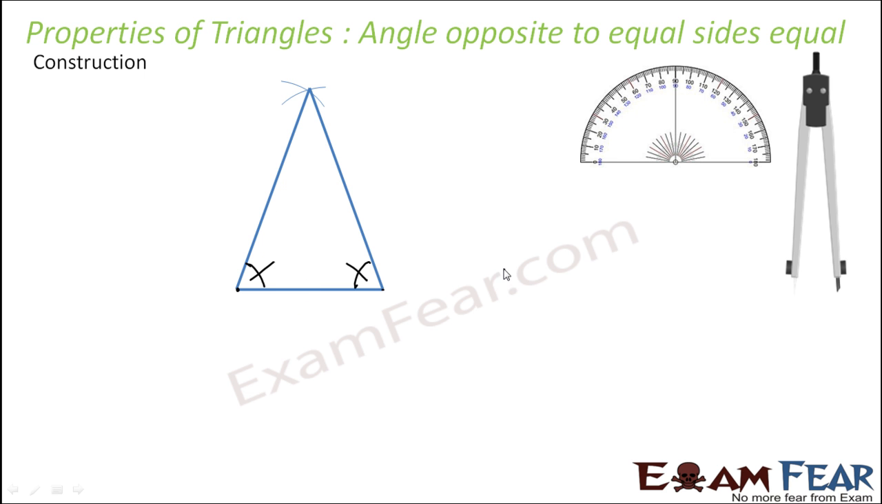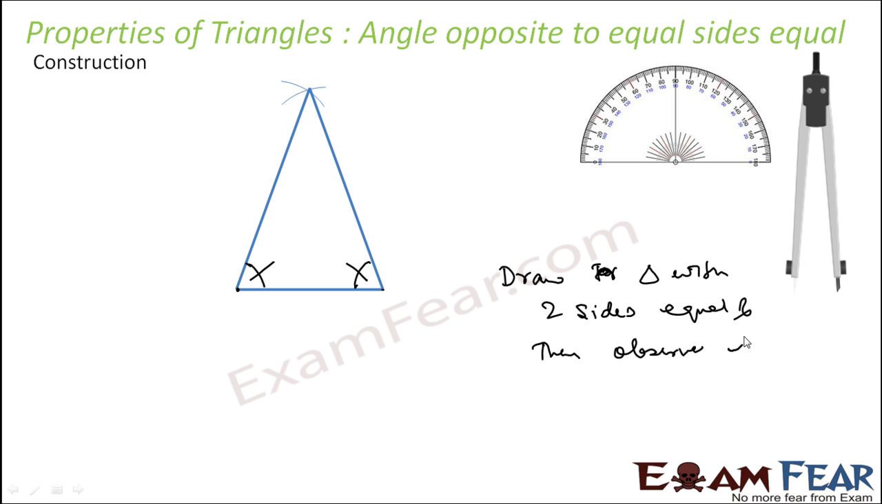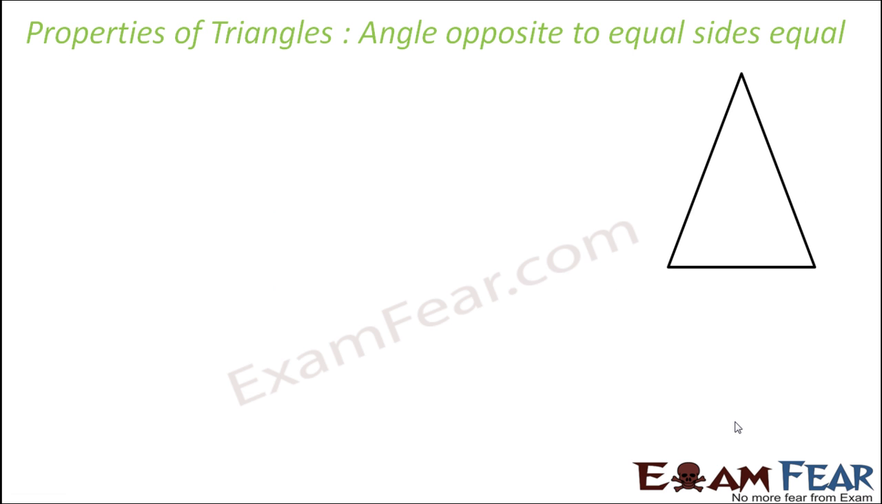So what we did is draw a triangle with two sides equal and then observe that the opposite angles are equal. Let's try to prove it.